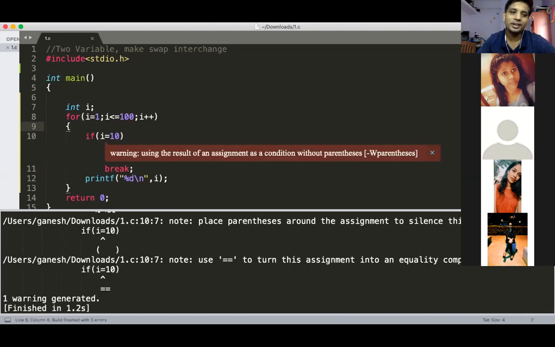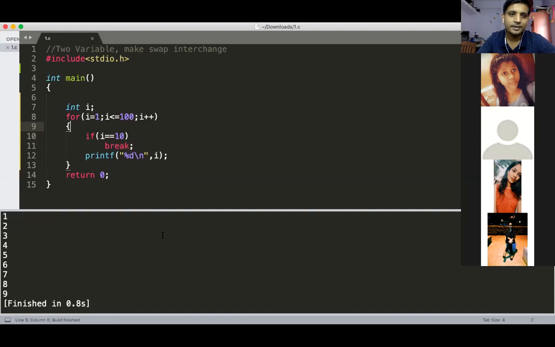So it is a warning and there is no output there. Only a warning is there, but the output is no output. So getting this? Yes, sir. So 1 to 9 only. Okay. Now the next statement that we need to study here is the continue statement.